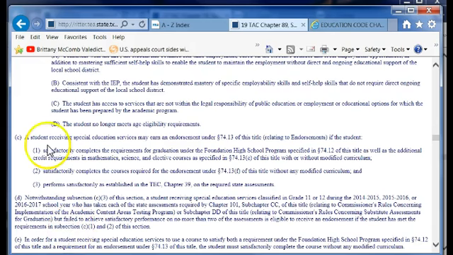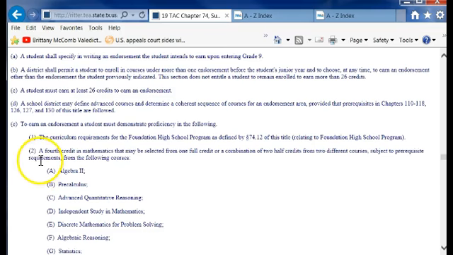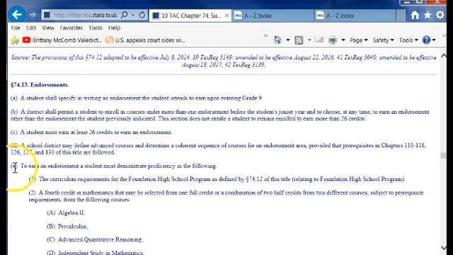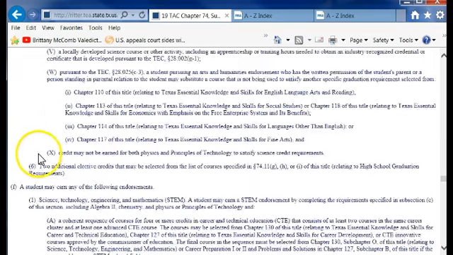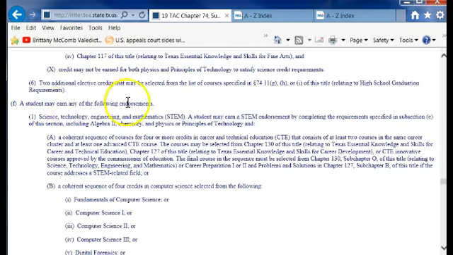So what that means is if we go back over and look at Chapter 74.13 once again, that tells us that if it's in 74.13 A, B, C, D, or E, mainly E, those classes can be modified. Once we hit 74.13F and a student may earn an endorsement, then you wouldn't be able to do that. Which means that chemistry and physics class, if you were using it for a student to earn a STEM endorsement, once it gets talked about under this, you could literally just draw a line in the sand.